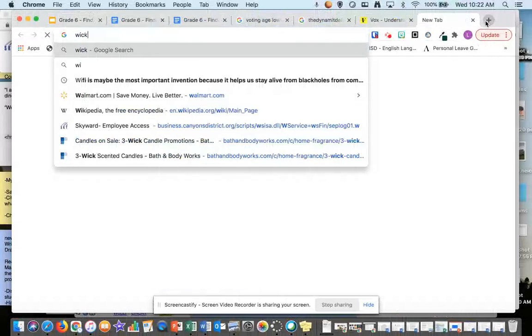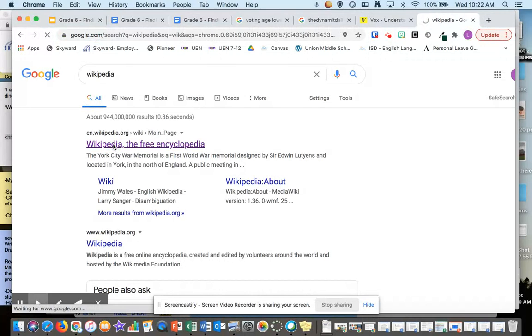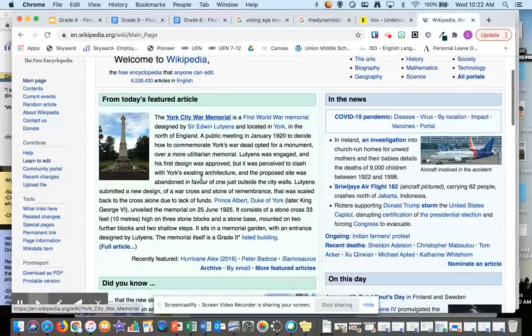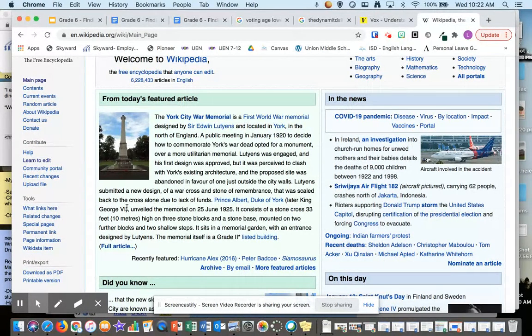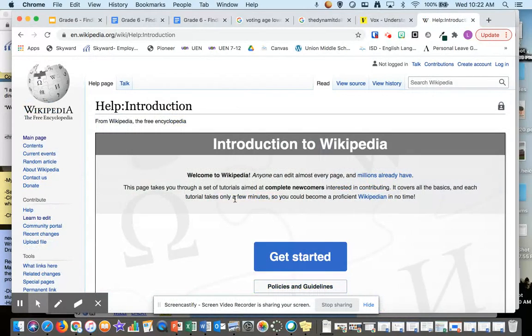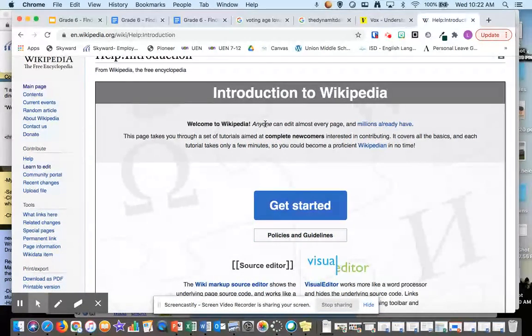If I were to search up Wikipedia. Did you know that anybody can edit a Wikipedia page? So if you search and try and find information, and you wanted, let's say you were searching this, the York City War Memorial, anybody has the ability to change the information. So if you created an account and learned to edit, it says, welcome to Wikipedia. Anybody can edit almost every page, and millions already have. So you have no clue if someone's just decided to be funny and added in information, if it's actually sourced, if it's true. You have no idea.